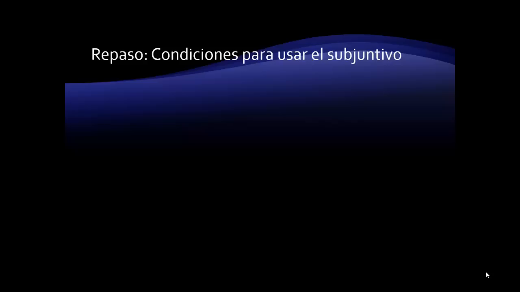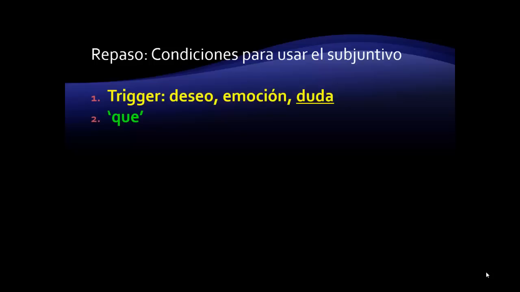First up, we'll look at the use of subjunctive with adjective clauses. Let's review the conditions that we need to meet in order to be able to use the subjunctive in Spanish. If you recall from our previous present subjunctive video, we have our three conditions that must be met in order to use the subjunctive. We need a trigger verb that expresses some element of desire, emotion, or doubt. We need a que, or a relative pronoun that will introduce a subordinate clause. And we need to make sure that we have both clauses in the sentence.